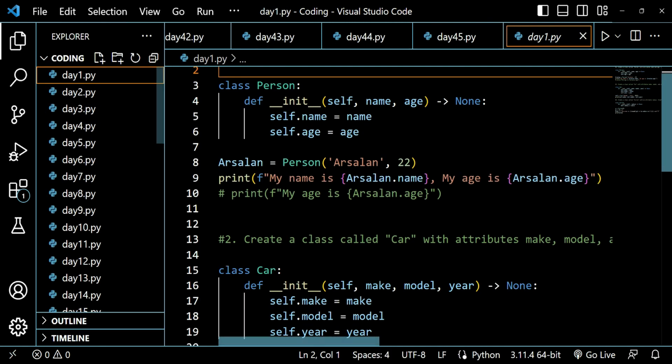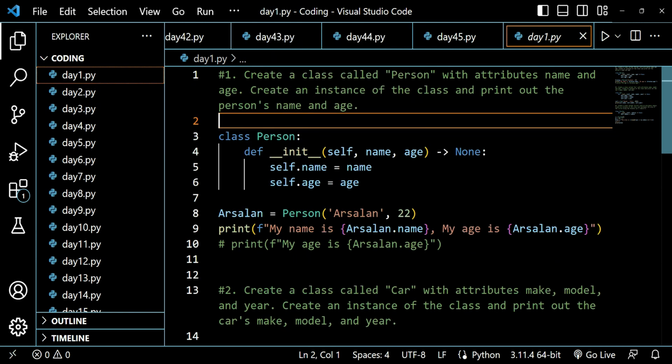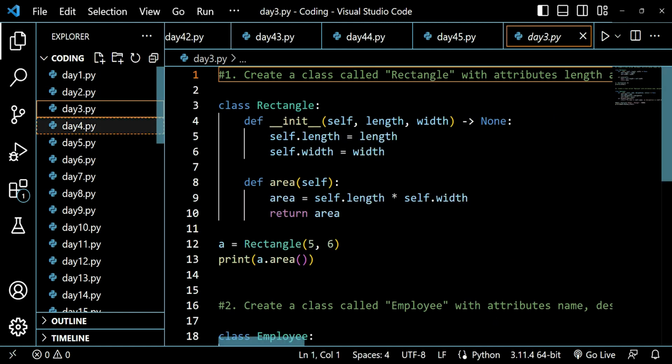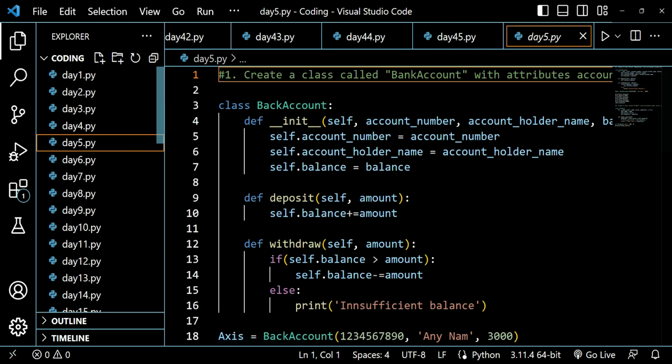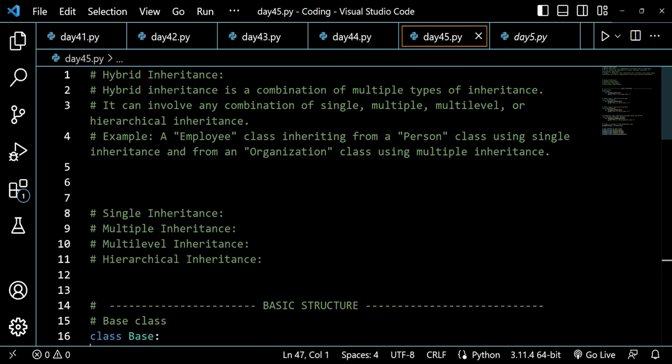We started from a very basic idea, very basic logic, very basic understanding of object-oriented programming with a very basic question, and then we moved on to day 2, day 3, day 4, day 5, and so on. We have been increasing the bar like anything. Now on day 45 we have a question on hybrid inheritance.